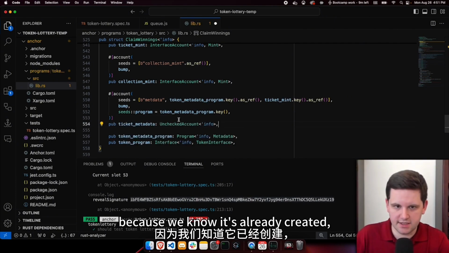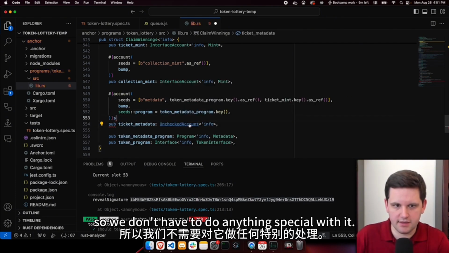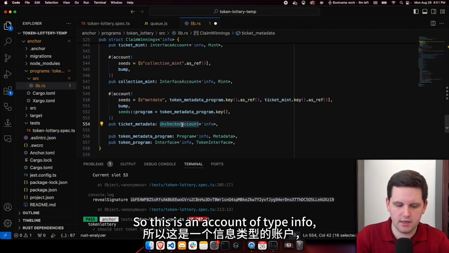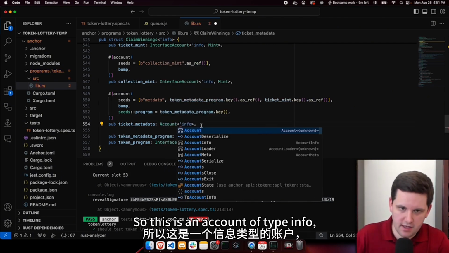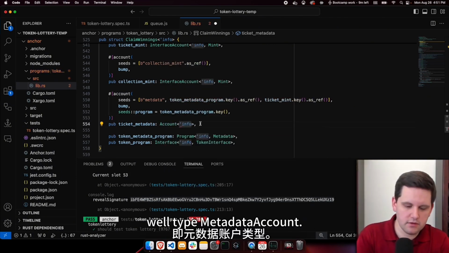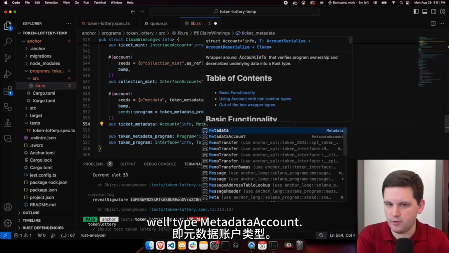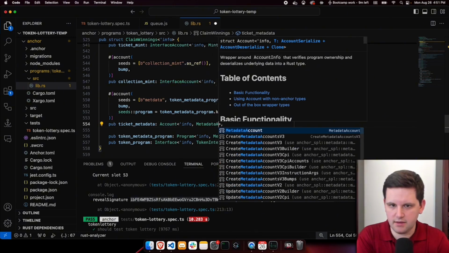This is not an unchecked account because we know it's already created, so we don't have to do anything special with it. So this is an account of type info, comma, type metadata account.